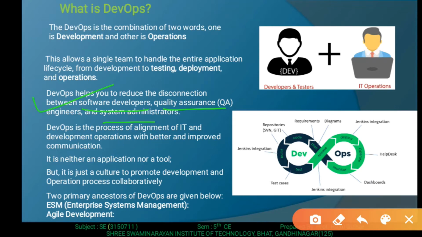And the last one is the system administrator. We are also familiar with the role of the system administrator. It has all the functionality to edit and modify the product, and also manage the product's updation and delivery. All these things are performed by the system administrator. So DevOps helps you to reduce the disconnection between the